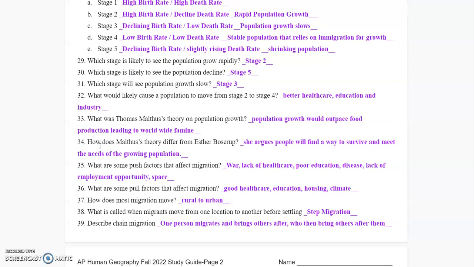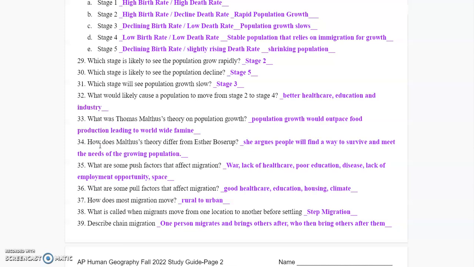33, what was Thomas Malthus' theory on population growth? Remember, this was the guy that thought that population growth would outpace food production, and everybody eventually would just starve because we wouldn't be able to produce enough food to support a continually rapidly growing population.